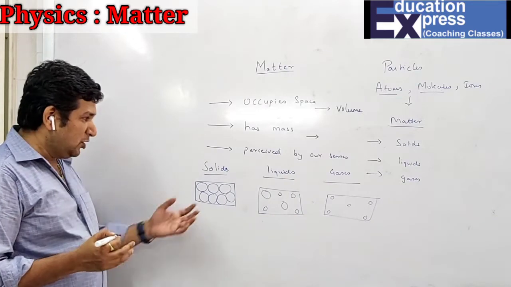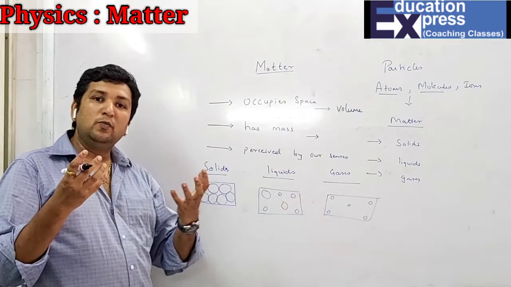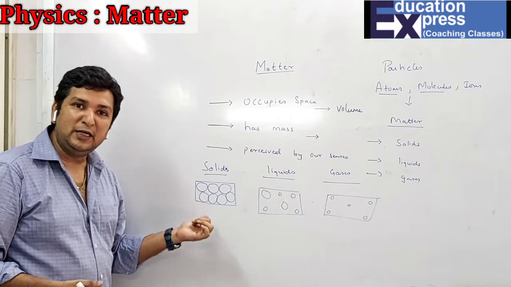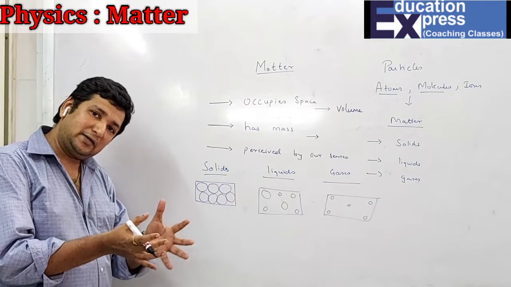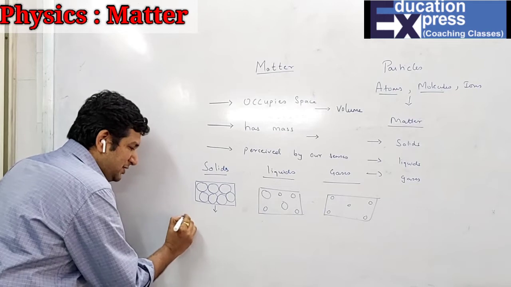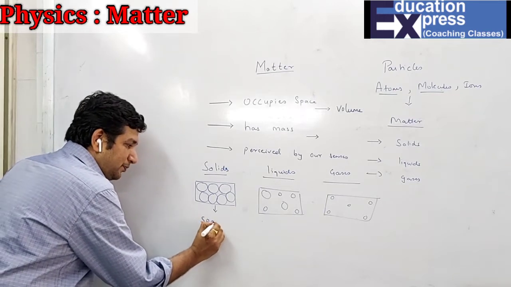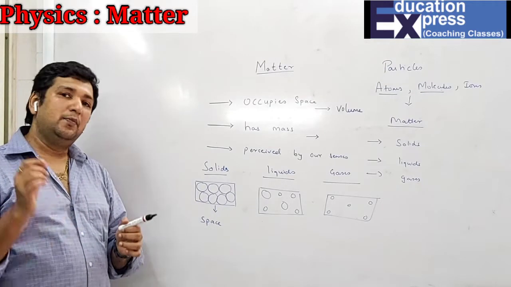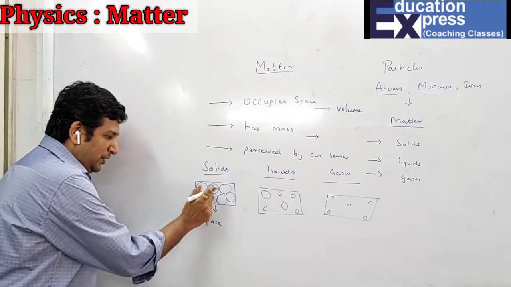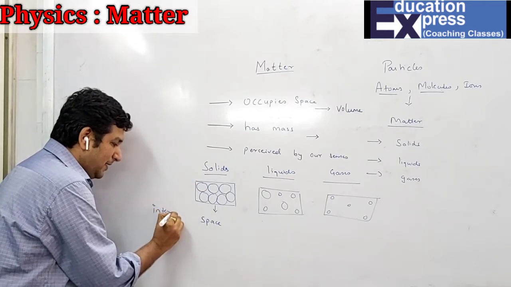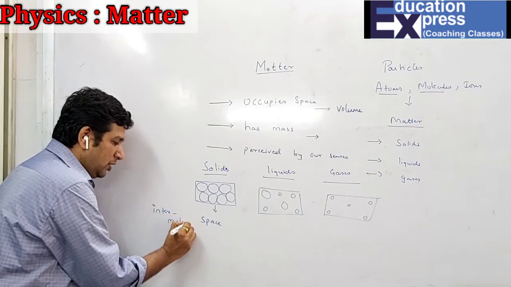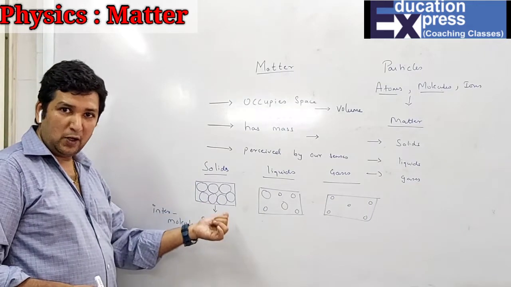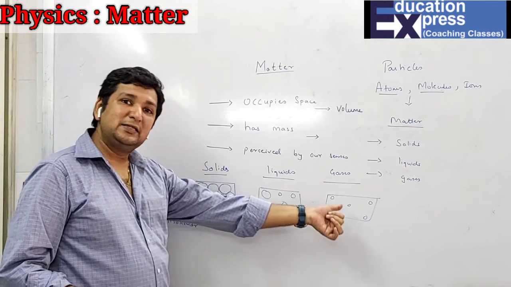So basically, based on this arrangement of the particles, there are two more things which will help you to explain solid, liquid and gases. First is obviously the arrangement of particles, where you can see the particles are closely packed. So when they are closely packed, the space between the particles is said to be intermolecular space. That means the space between two molecules. It is minimum in the solid, little more in liquid and maximum in the gases.